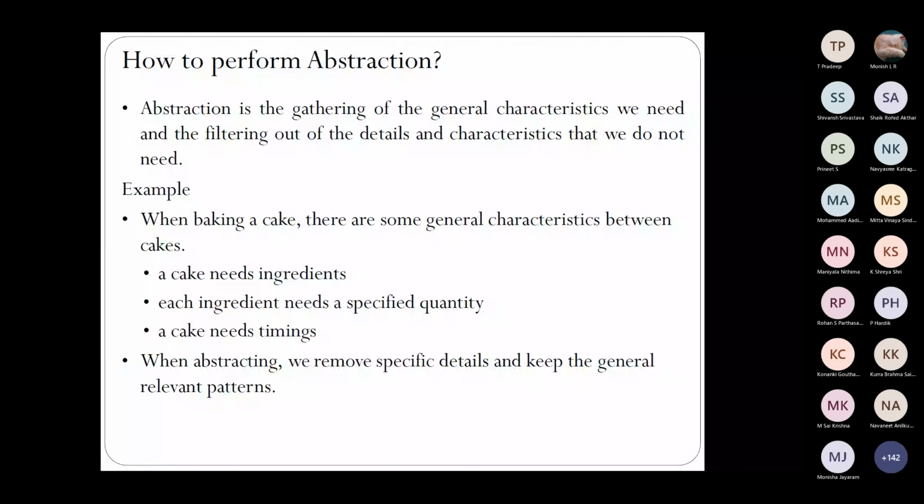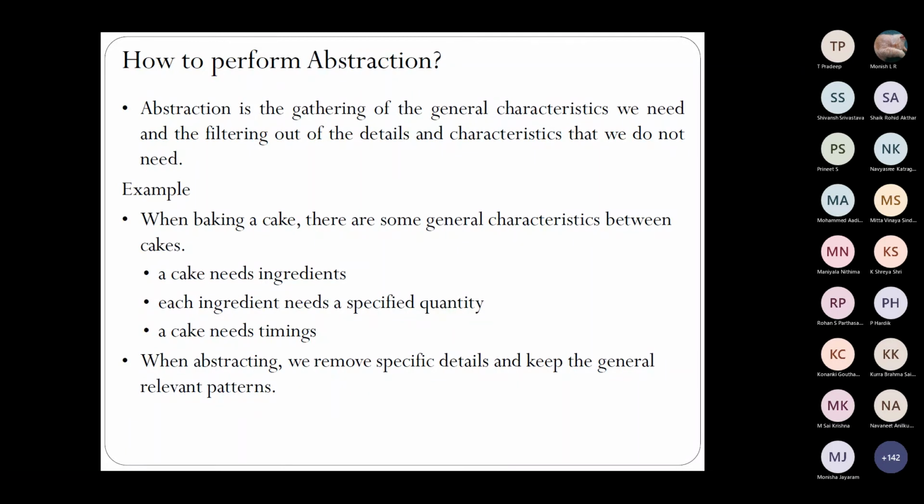So abstraction is gathering of general characteristics and filtering out the details and characteristics which we don't need. For example, say we are baking a cake. Some general characteristics: a cake needs ingredients, each ingredient should have a specific quantity, and a cake has some timing to bake, isn't it? So that is what we'll keep.